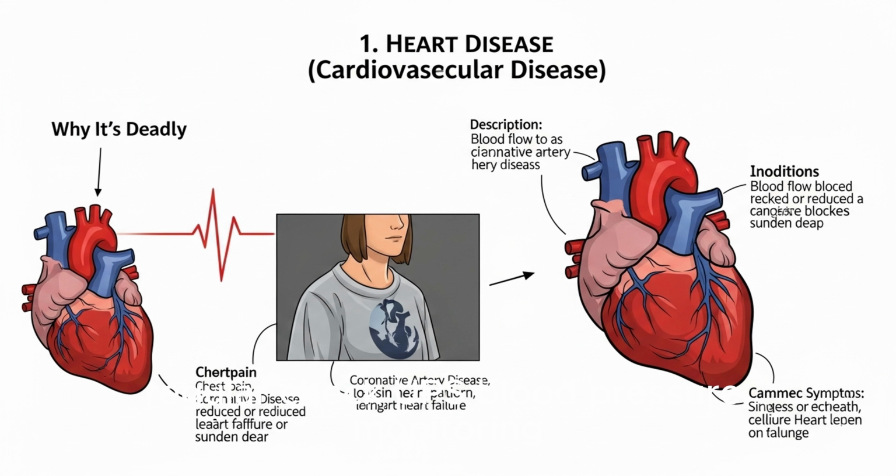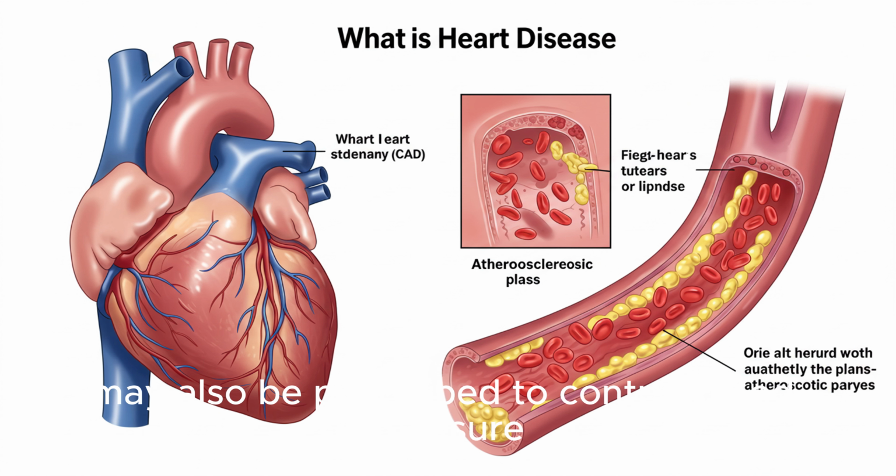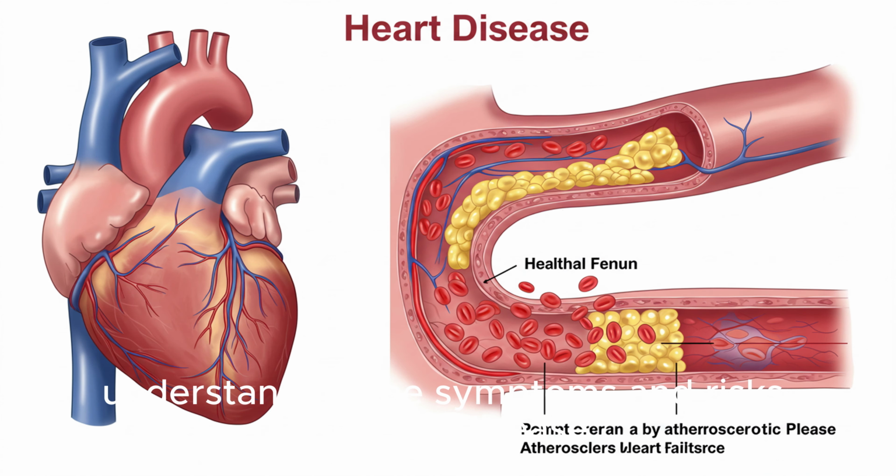Regular checkups, blood pressure monitoring, cholesterol control, and lifestyle changes, such as quitting smoking, eating a heart-healthy diet, exercising regularly, and managing stress, play critical roles in heart health. Medications may also be prescribed to control blood pressure, cholesterol, and heart rhythm issues. For those over 60, understanding the symptoms and risks of heart disease can literally be life-saving. It's important not to ignore warning signs or dismiss them as just part of getting older. With proper medical care, lifestyle management, and awareness, many people can live full and active lives, even with a diagnosis of heart disease.